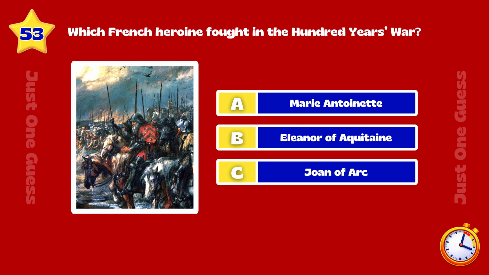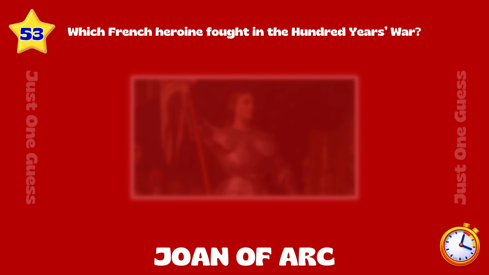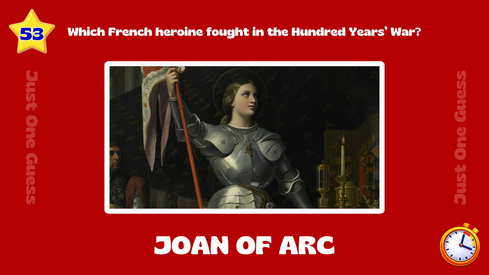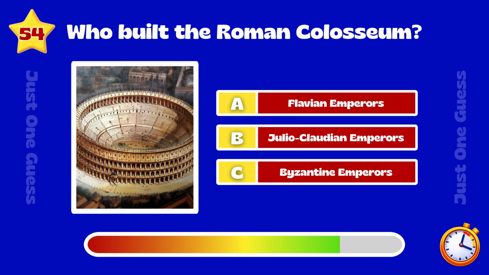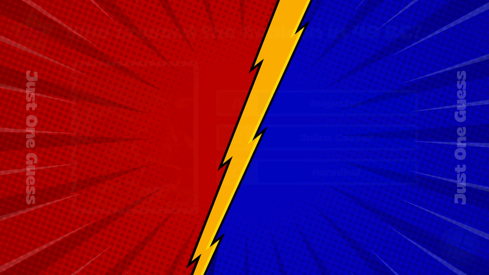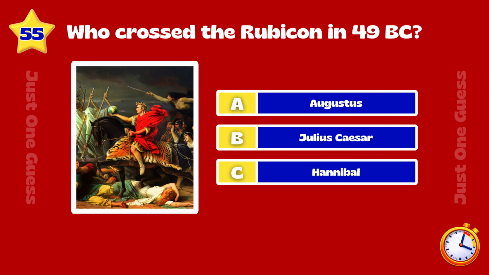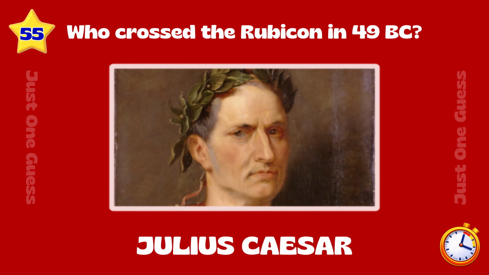Which French heroine fought in the 100 Years' War? Joan of Arc. Who built the Roman Colosseum? Flavian emperors. Who crossed the Rubicon in 49 BC? Julius Caesar.